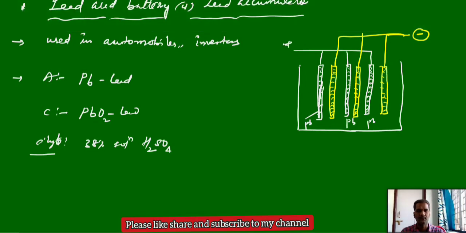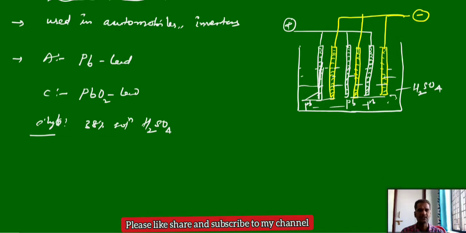This is the anode, positive. And in between we will take the electrolyte. Here we will take the electrolyte solution, that is 38% H2SO4 as the electrolyte. This is the normal construction of a lead acid battery. It contains a series of anode plates and a series of cathodes, and all the anodes are connected to one end, and all the cathodes are connected to the other end.